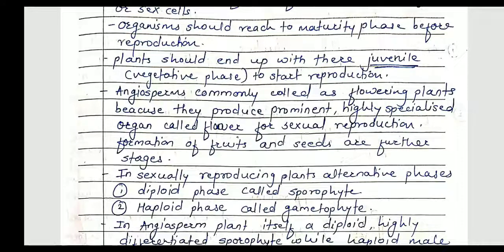Angiosperms are called higher plants, and commonly called flowering plants because they produce a prominent, highly specialized organ called the flower, for sexual reproduction. After the formation of the flower, fruits and seeds are formed.